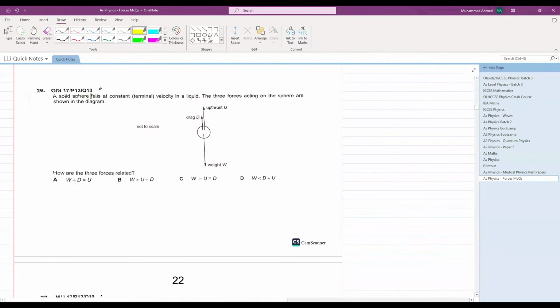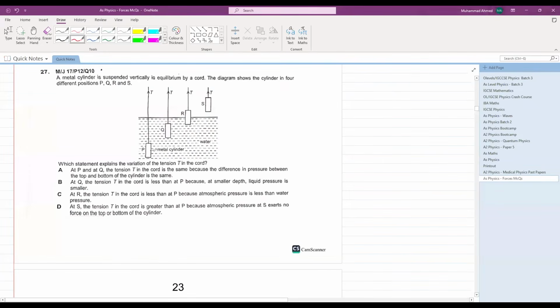Okay, let's see this. A solid sphere falls at constant terminal velocity in a liquid. The three forces acting on the sphere are shown in the diagram. Perfect. How are the three forces related? First of all, we are moving at constant terminal velocity. That means up forces are equal to the down forces. What will be the up forces? Drag plus upthrust is equal to weight. You don't directly have that, but if you rearrange this equation, weight is equal to drag plus upthrust. C is your answer.